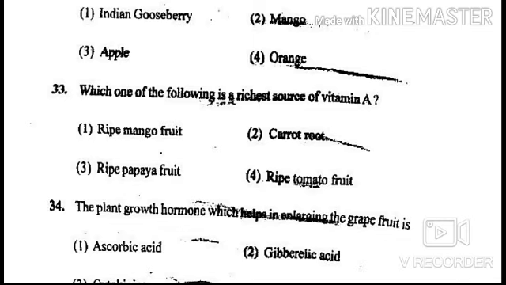Next question is, which one of the following is the richest source of vitamin A? Options are ripe mango fruit, carrot root, ripe papaya fruit, and ripe tomato fruit. Answer of this question is ripe mango fruit.